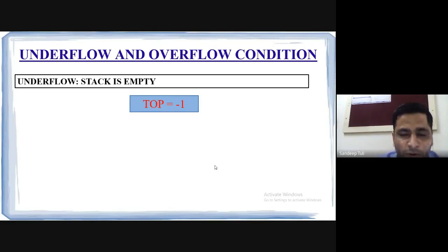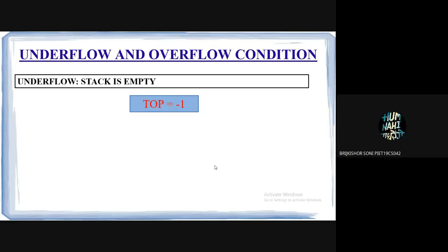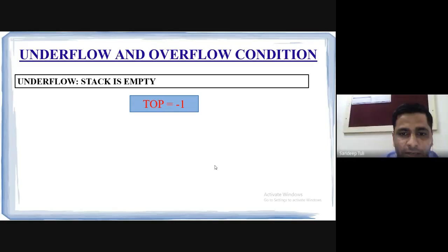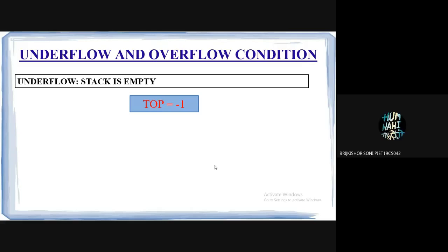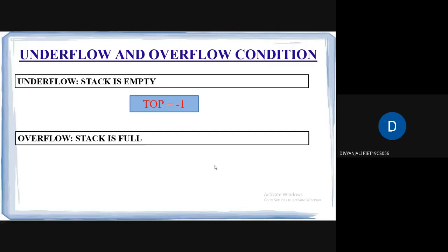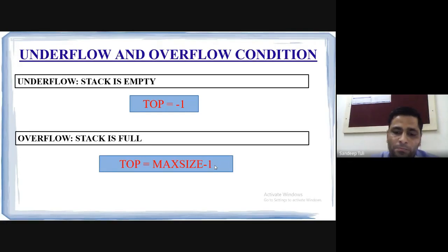Now what is overflow? What is underflow? Overflow is when the stack is full, or top equals maximum size of the array, and we are also trying to insert. Underflow is when the stack is empty, and top equals minus 1.